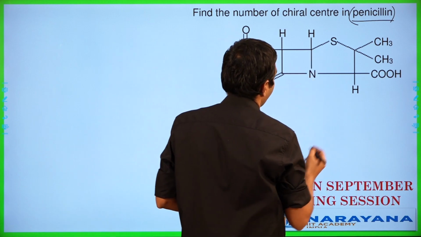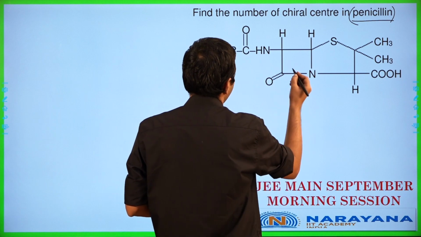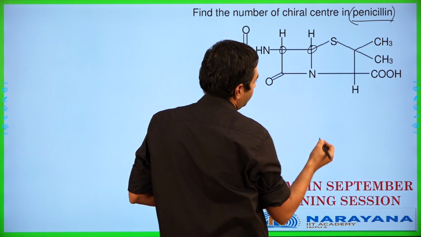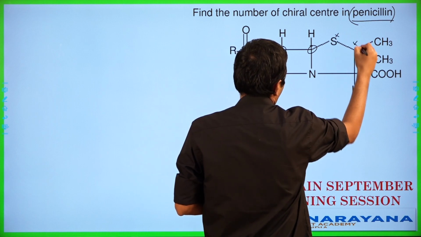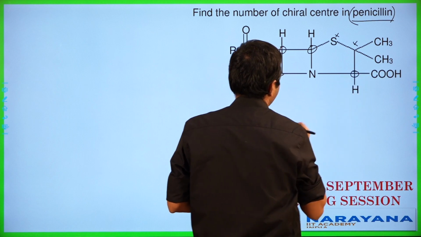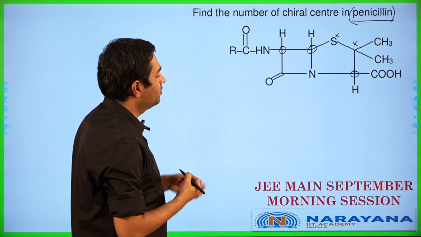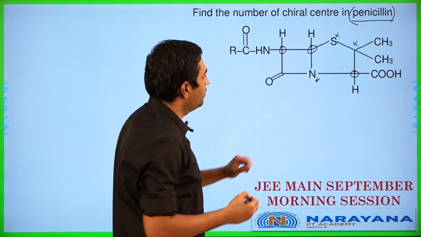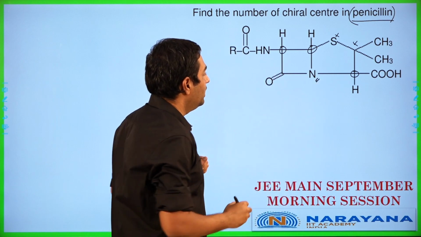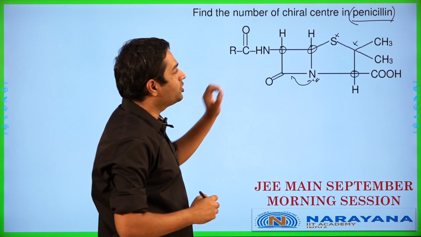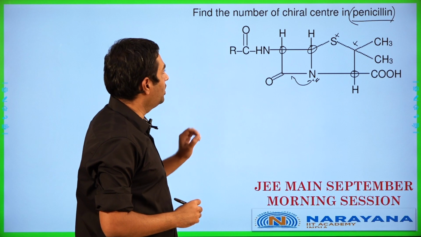In this case, the number of chiral centers applicable: this is a chiral center, this is a chiral center, this is not, and we end up having this also as a chiral center. We are not going to be counting this nitrogen over here, mainly because this nitrogen is going to be in resonance with this particular location over here, meaning it will end up having partial sp2 hybridization, so it is not to be counted in this case.